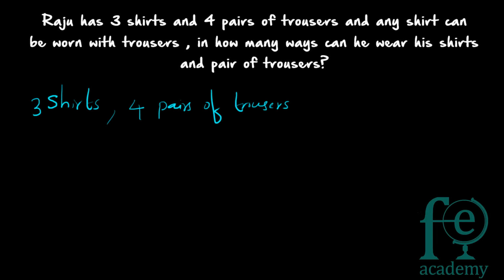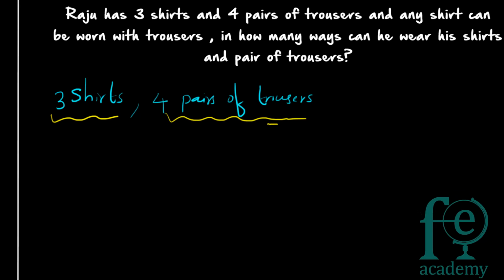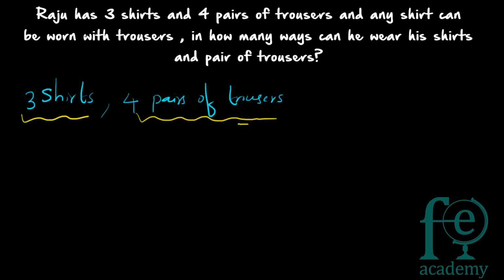That is the question. This is also a very common question asked in competitive exams as well as in riddles. Such questions may come. So Raju is having 3 shirts and 4 pairs of trousers. How many different ways can he wear this? There are 3 total shirts, out of which he is selecting 1. So 3C1, which is equal to 3. So 3 ways he can wear the shirt.